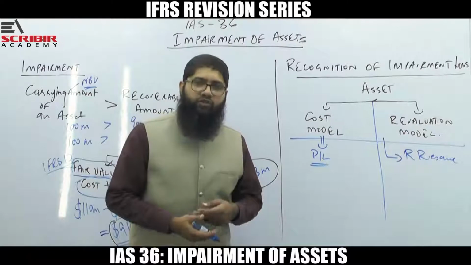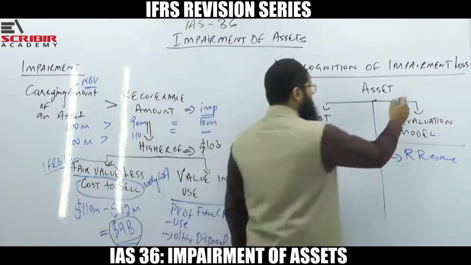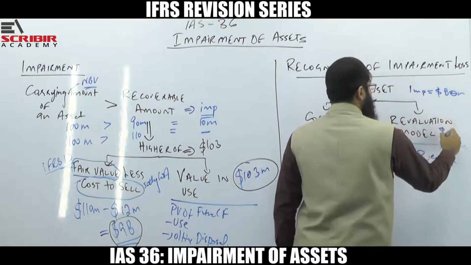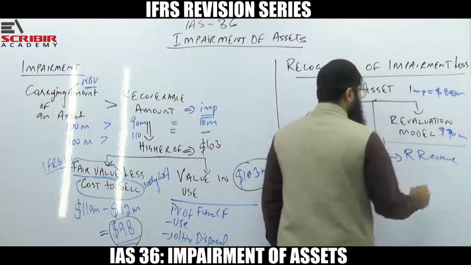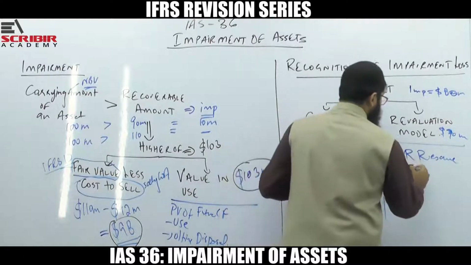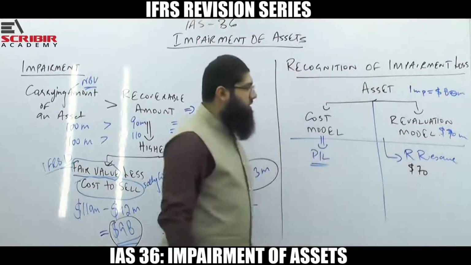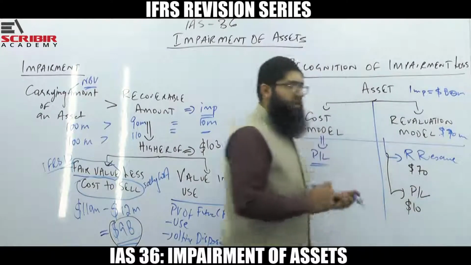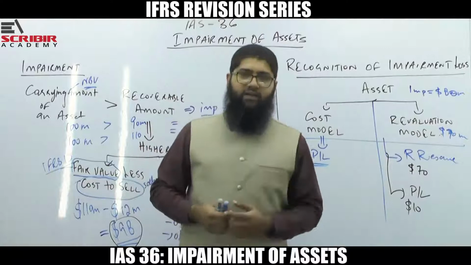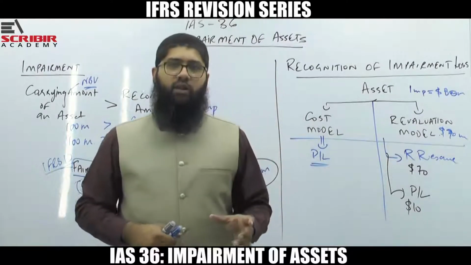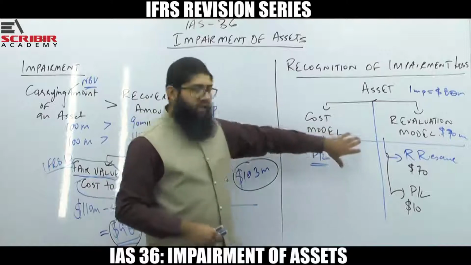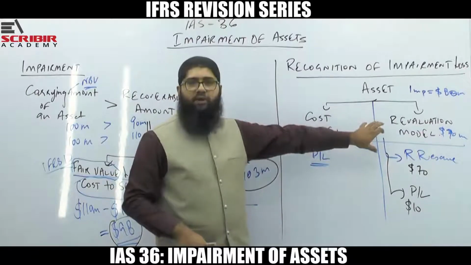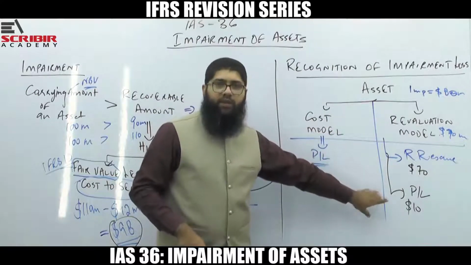In case the revaluation reserve is exhausted, for example, the impairment loss was, let's say, 80 million and the revaluation reserve that was available was 70 million, what are you going to do? You're going to say that 70 million is going to be allocated to revaluation reserve and the balance amount, which is 10 million, is going to be allocated to the P&L. So if you have an asset carried under the revaluation model, the impairment loss would be recognized against revaluation reserve. Once the revaluation reserve is exhausted and you still have an impairment loss to be allocated, you would allocate it to the P&L.